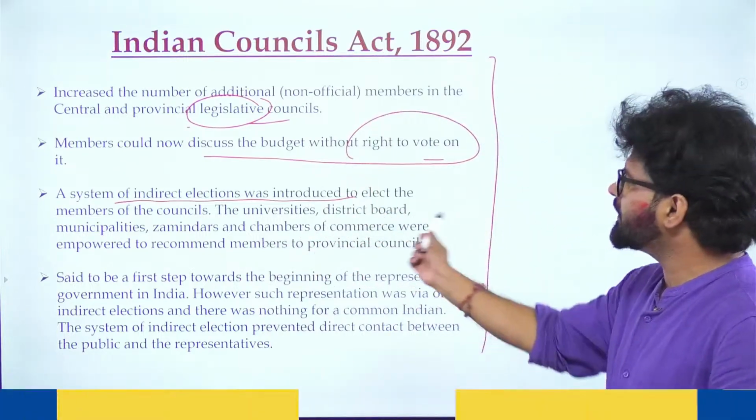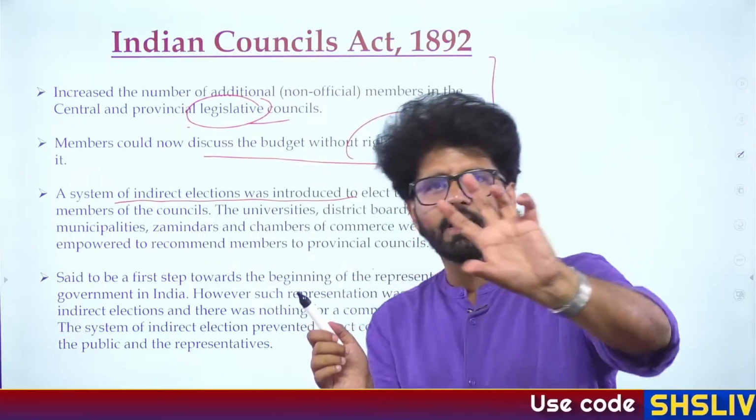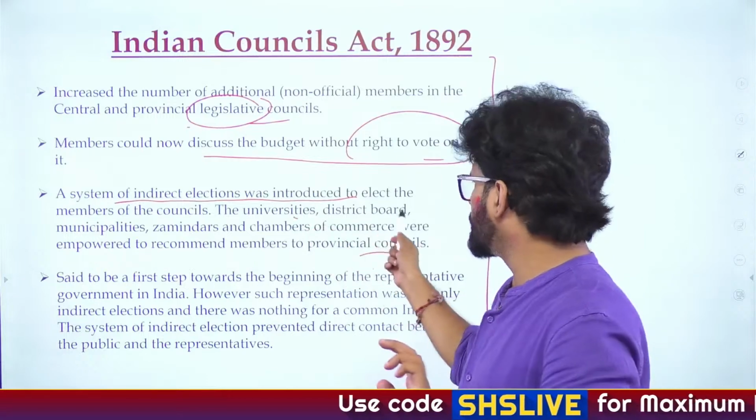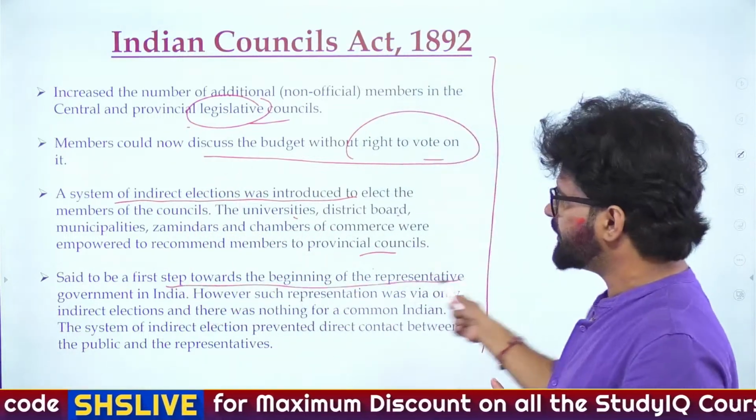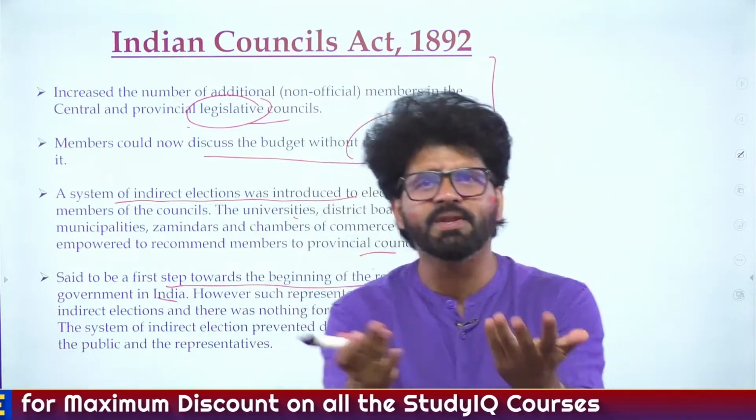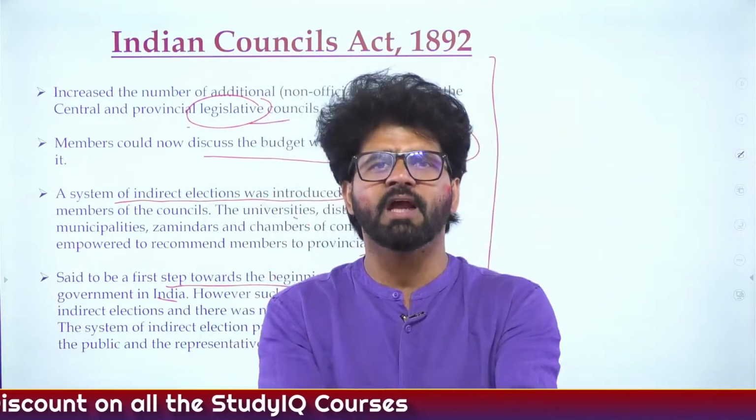Again, here it is written who will be electing members of provincial councils. They will be coming from university, district boards. You can have a look at it. It is said to be a first step towards the beginning of the representative government in India. At least something has been introduced. Some amount of election has been introduced.